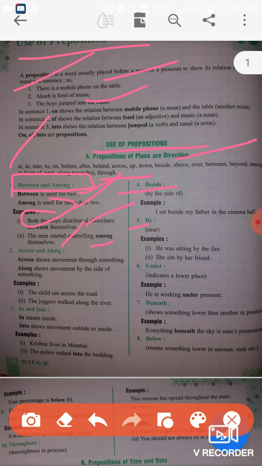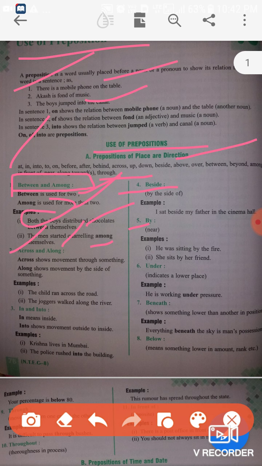Next thing is by. Use of by means near. He was sitting by the fire. She sits by her friend. Next prepositions, across and along.